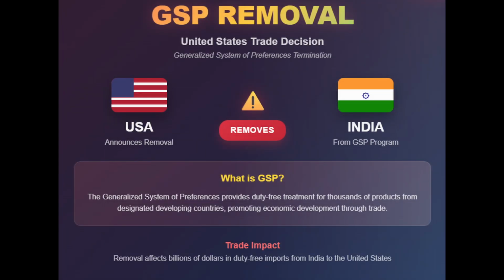Now, let us go to the second phase of tariff. In June 2019, nearly after a year, the United States decided to remove India from the GSP. GSP means Generalized System of Preferences. It is basically a system to prefer goods from a particular country.